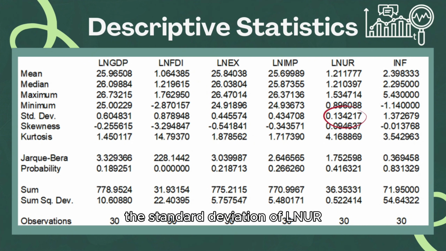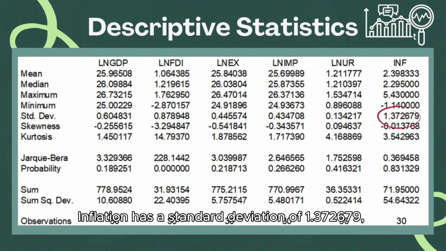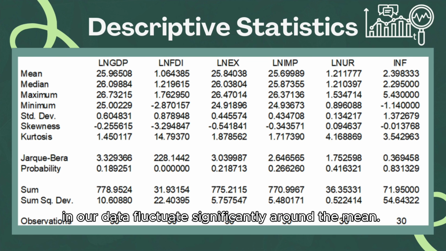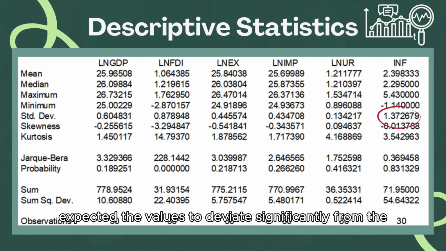Furthermore, the standard deviation of log unemployment rate is 0.134217, which indicates that the values of log unemployment rate are clustered close to the mean. This means that there are not many extreme outliers or values significantly deviating from the central tendency. On the other hand, inflation has a standard deviation of 1.372679, indicating that the inflation rate in our data fluctuates significantly around the mean. Therefore, it is expected the value to deviate significantly from the average inflation rate.